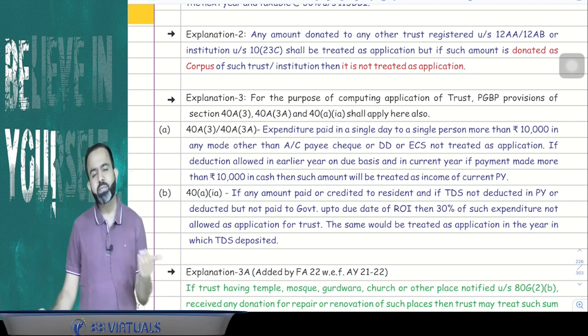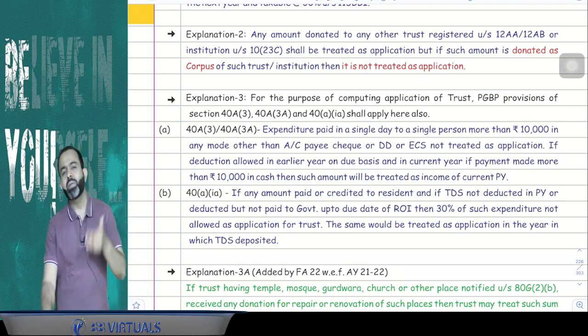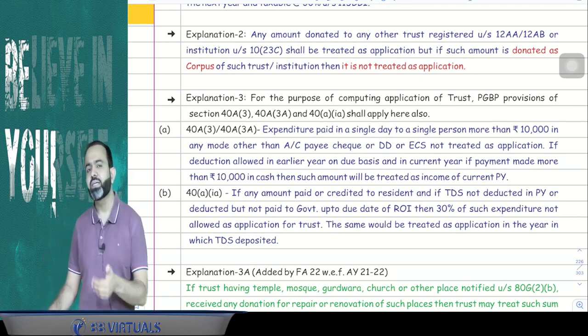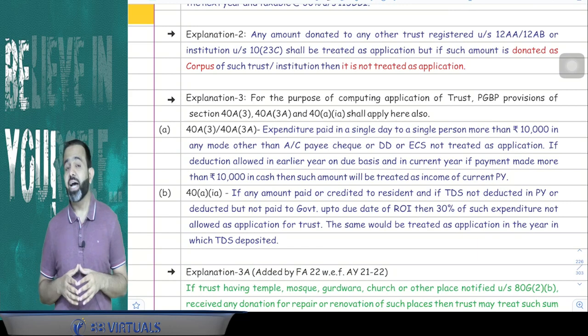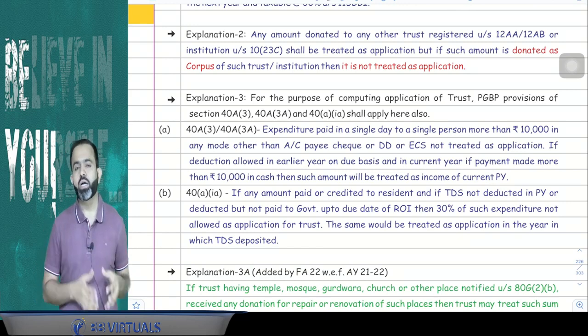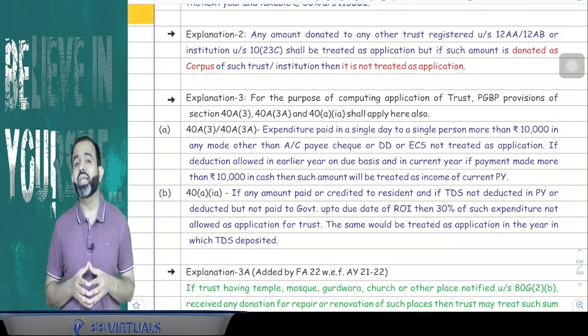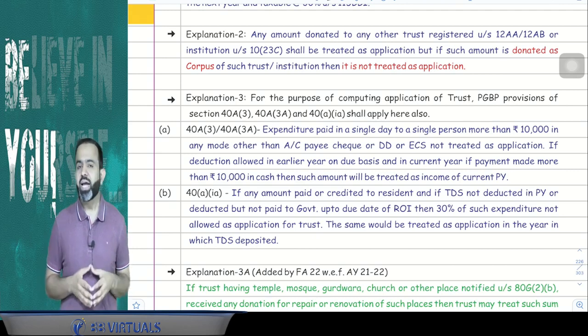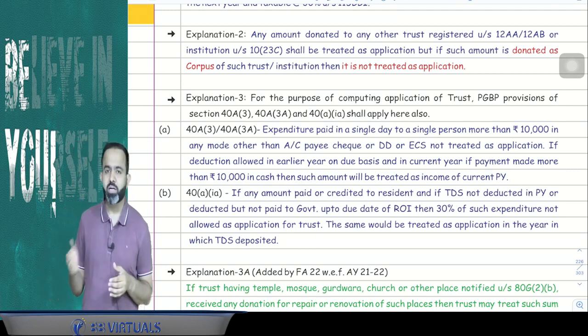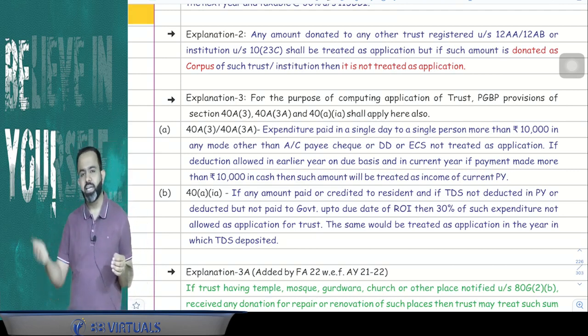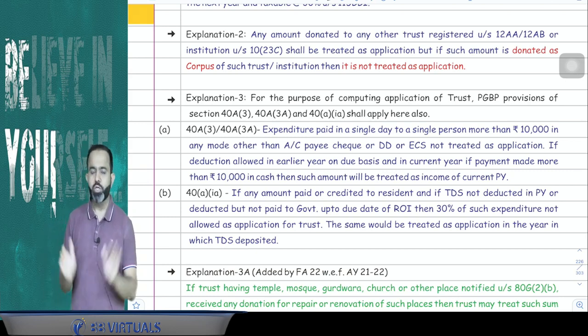Now, Section 40A subsection 3 says that if any payment of more than 10,000 is made in a single day to a single person, then it has to be made by account payee cheque, account payee demand draft, or any mode of electronic clearing system through a bank account. And what does electronic clearing system through a bank account mean? Either debit card, credit card, NEFT, RTGS, IMPS, BHIM UPI, or QR code. That is called your electronic mode.